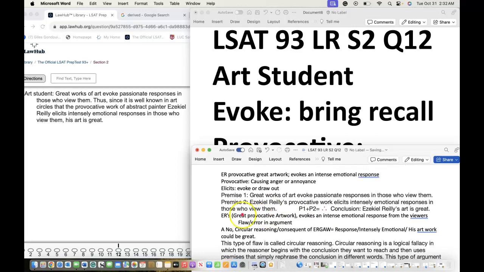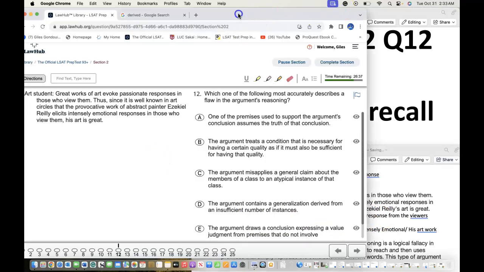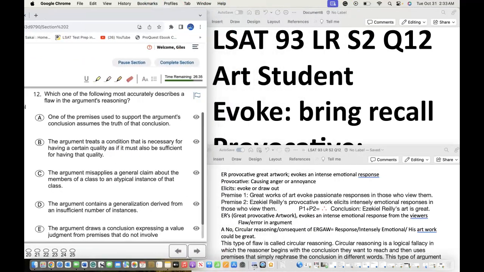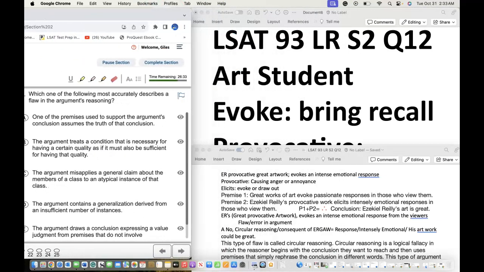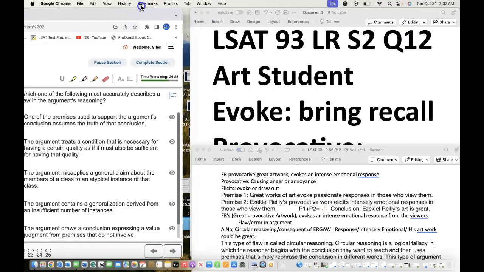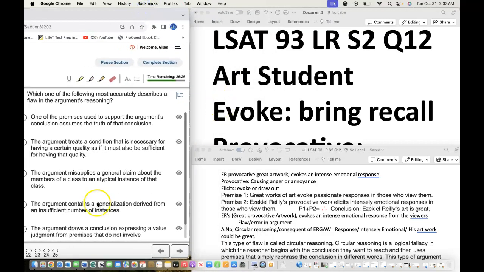In a single sentence, with the initials ER for the artist Reilly: great provocative artwork evokes intense emotional response from the viewers. So the question being brought to us is: which one of the following most accurately describes a flaw in the argument's reasoning.